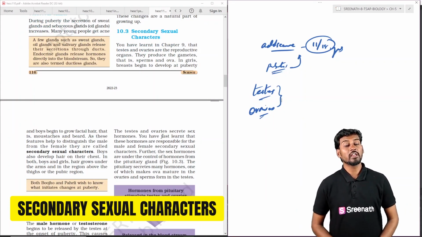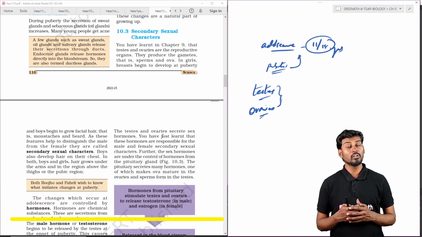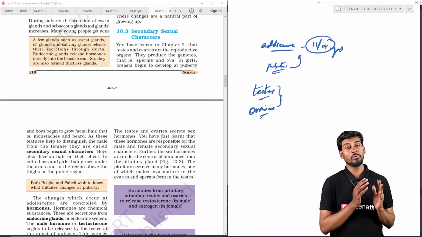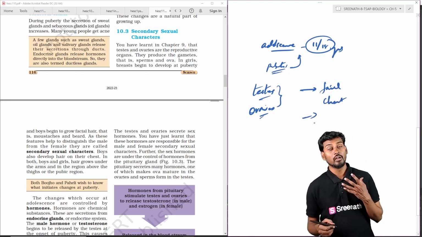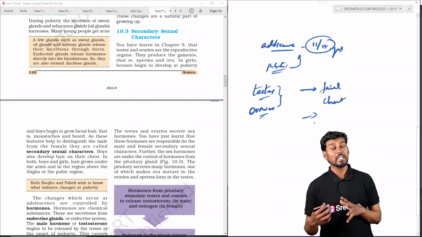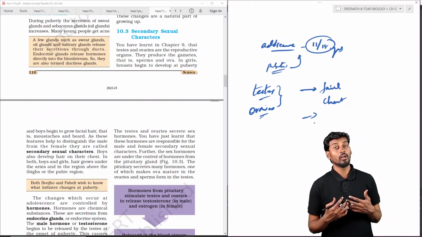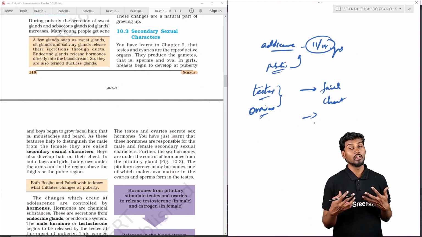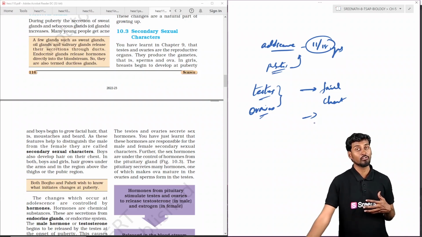So coming to the secondary sexual characters, what are the secondary sexual characters, whether in males or females? In males, we can see generally the facial hair and also chest hair. So in males, it is about the development of hair on the overall body. In females, we can see the development of breasts, and the change in the voice will also be observed.